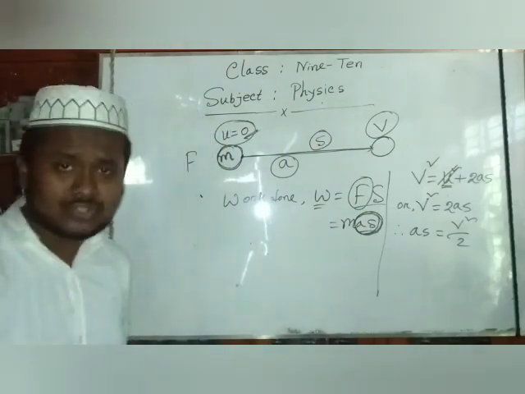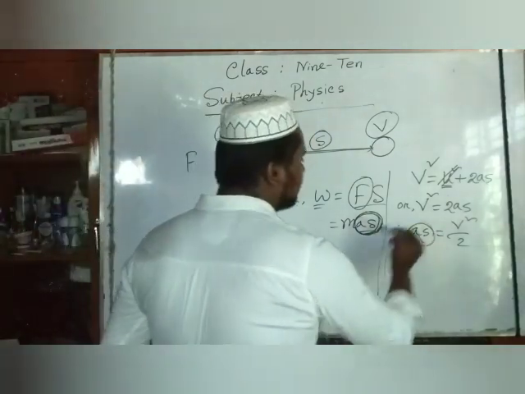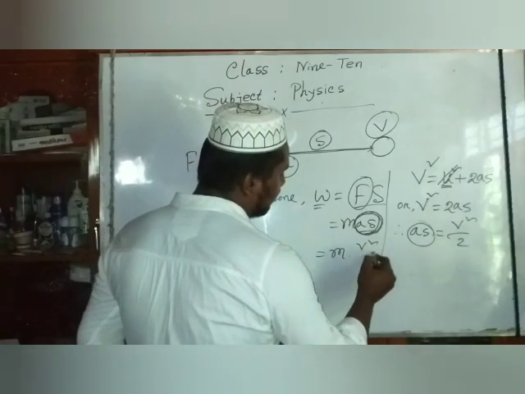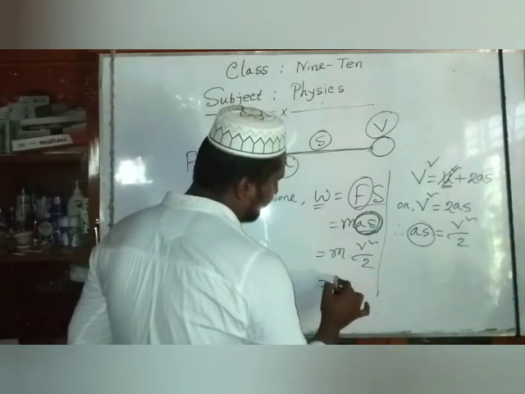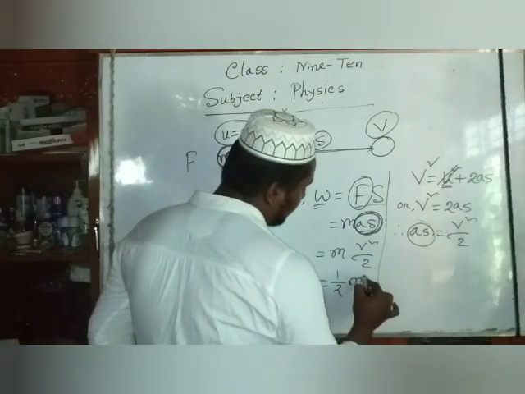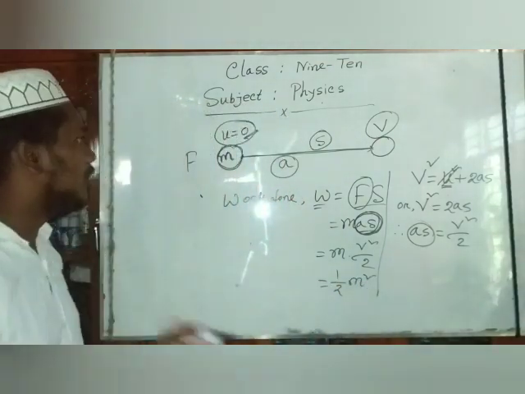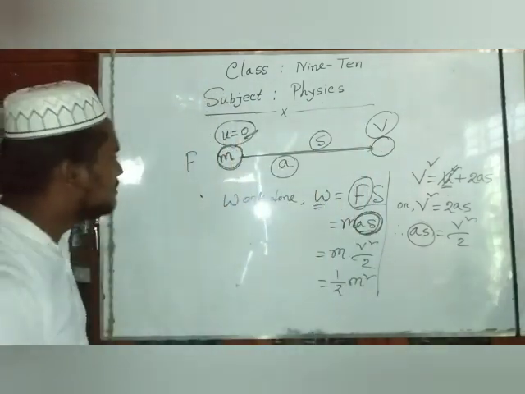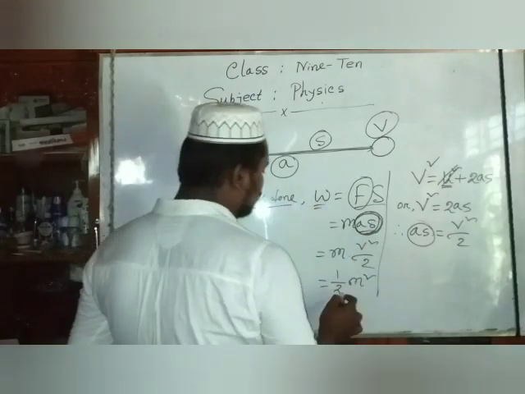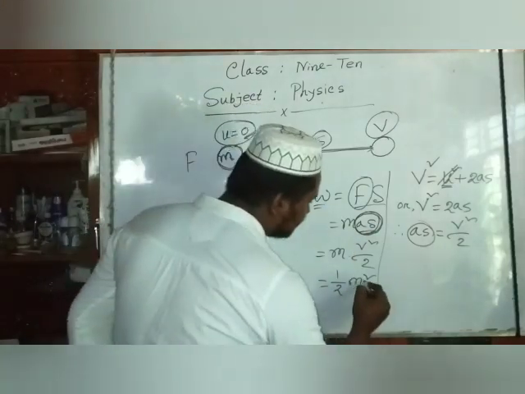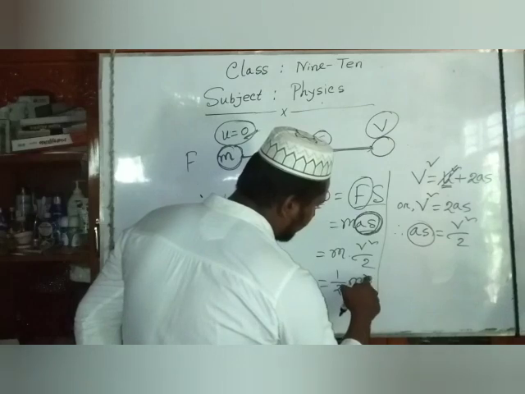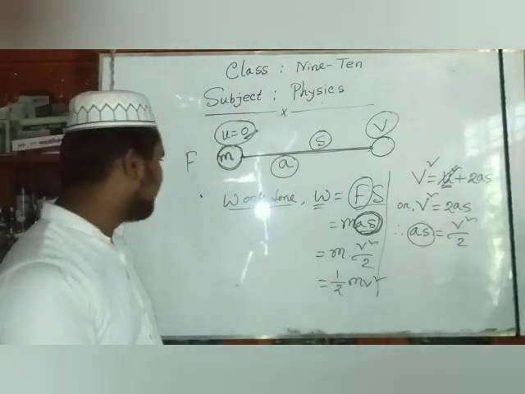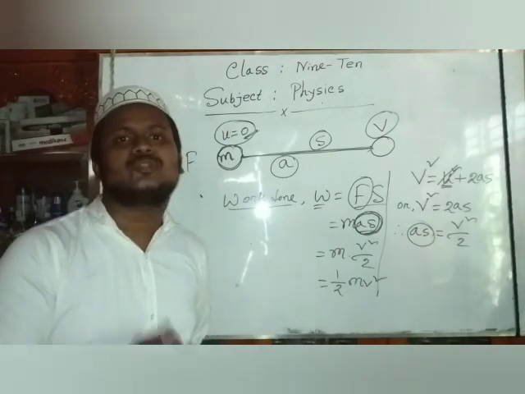Now we substitute the value of AS. Then we say that m into V square by 2. And this term represents the kinetic energy because the object is in motion. Dear students, the work done W equals half m V square. Half m V square. So dear students, at first we said that the work done equals spent energy.